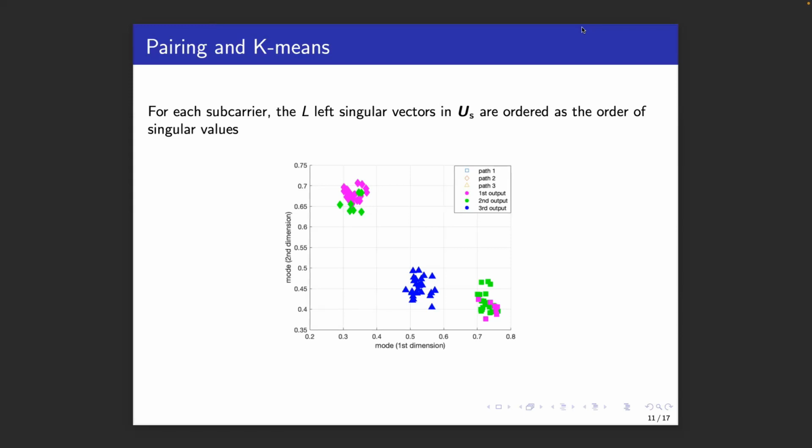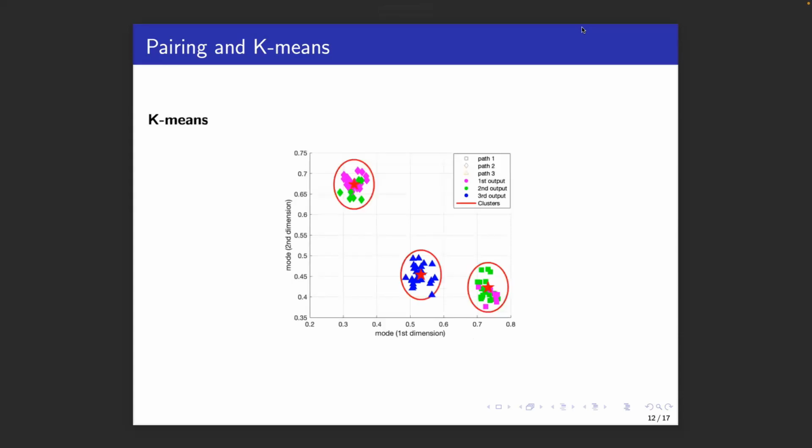On the other hand, path number 1 and path number 2 become mixed in the 2D ESPRIT. This can be seen by the mixture of the purple and the green shapes. Again, this is because the ordering of the singular values is not preserved across the subcarriers. The good news is that when we look at the figure, it's clear that as long as the different clusters don't overlap, we can apply k-means clustering to fix this issue and recover an ordering that is consistent across all of the subcarriers. This is what happens after we apply k-means. The paths are clustered correctly and the cluster centroids are identified, which are then the final angle of arrival and angle of departure.